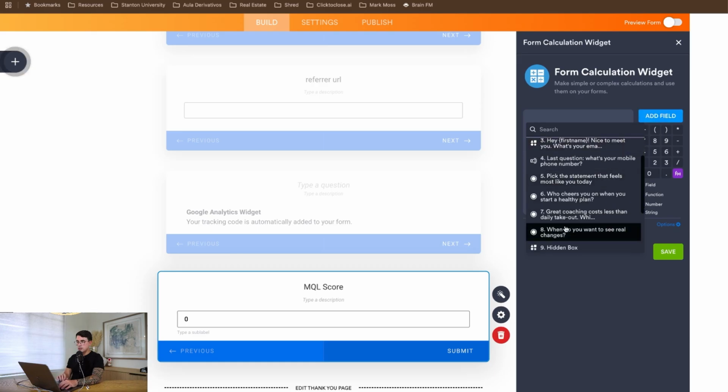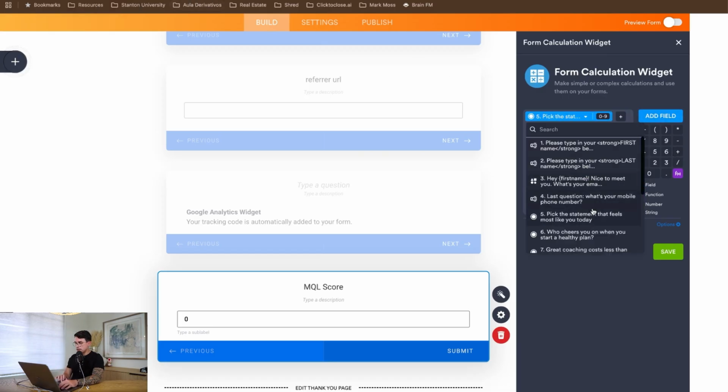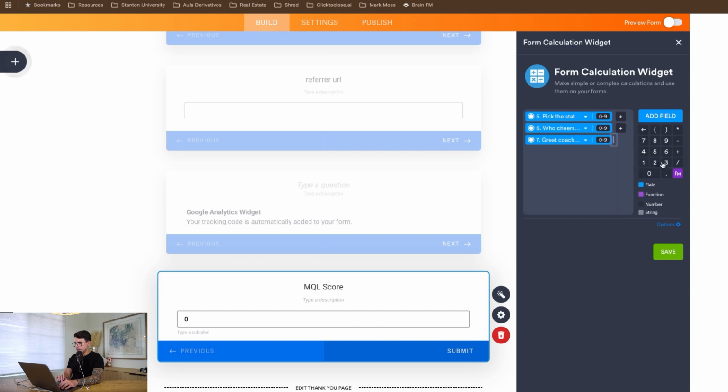Then we want to click on widget settings, and add the fields that we've used in our BANT framework, or the fields that you were able to scrape based on the tutorial in the previous video, to find which values in your form are already playing a higher role in the conversions. Okay, so we're going to use this, and then we're going to add a plus sign here, and we're going to do this. Okay, so we have all of our fields here, and then we're just going to hit save.